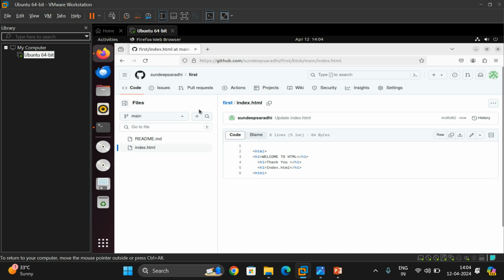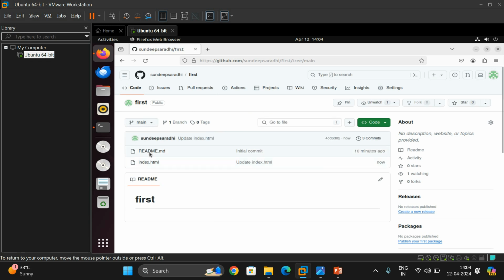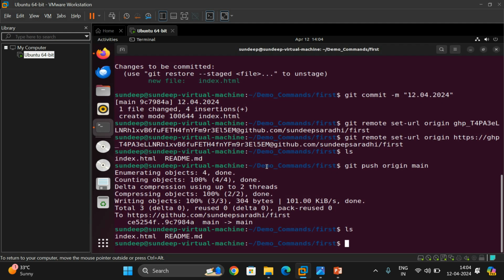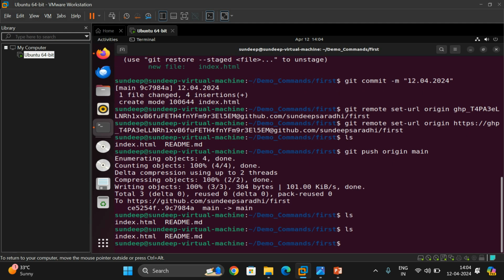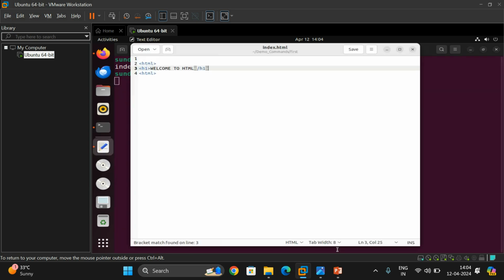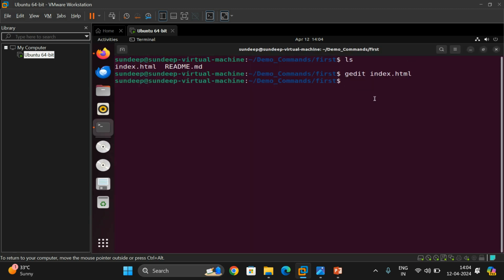Now you can see in our remote repository we are having two files, index and readme, and if you open index.html, we'll have three lines of code. And here also we are having an index.html. Now just check the content of index.html. We are having only one line of code. What can we do? We can simply pull that, using git pull.